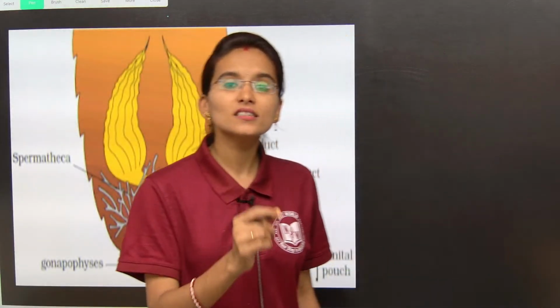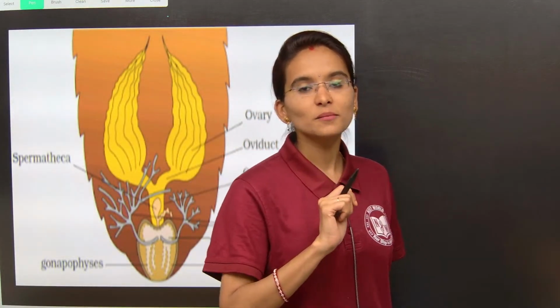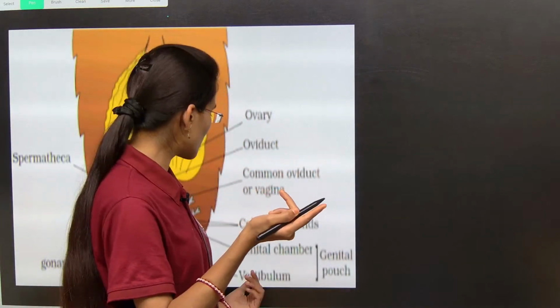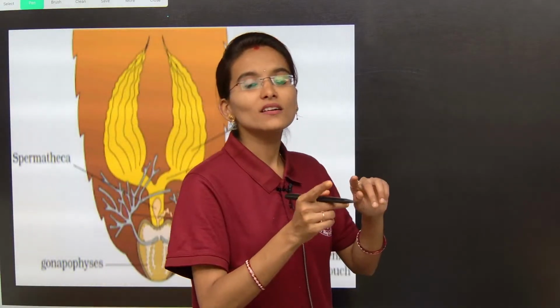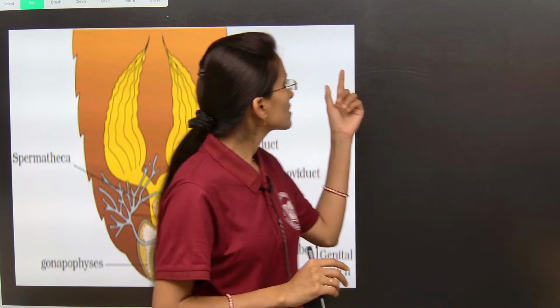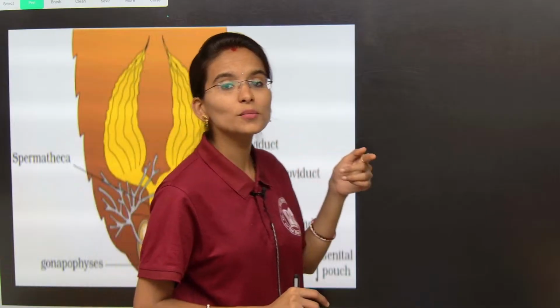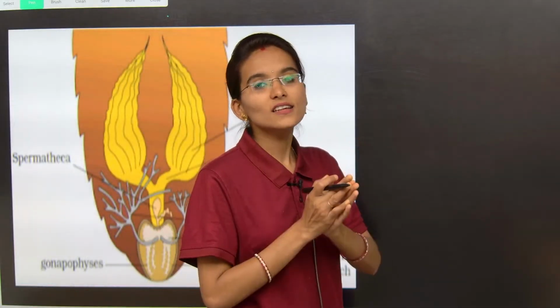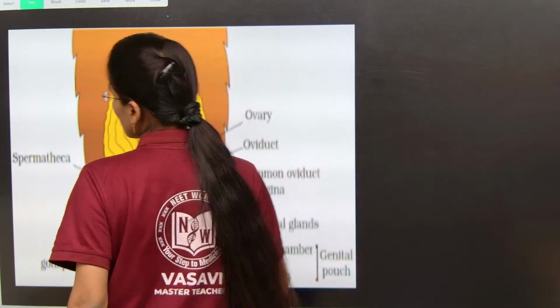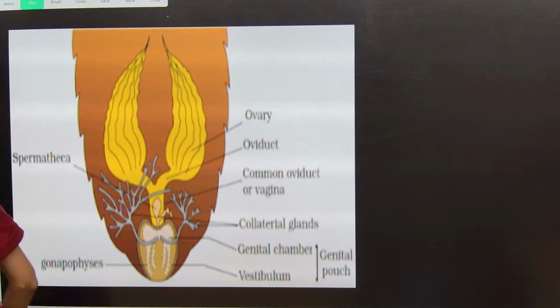Generally the female reproductive system will start from the second abdominal segment and continue up to the 10th segment, but from the second to the fourth segment, what is going to be present? The ovaries are going to be present, my dear students. So, we can find the ovaries.